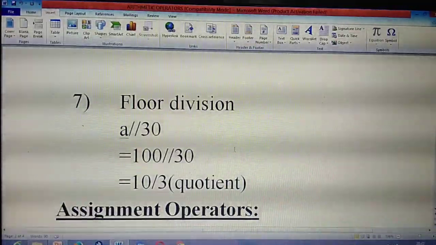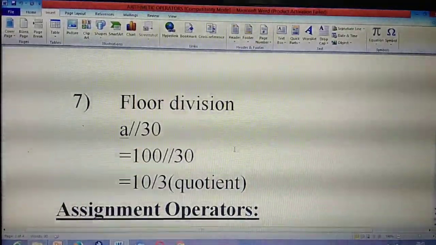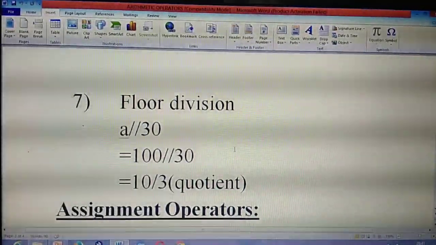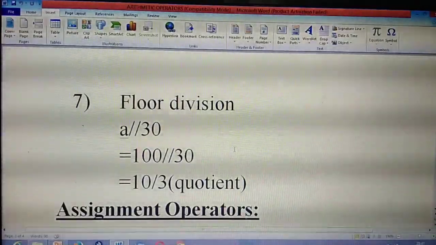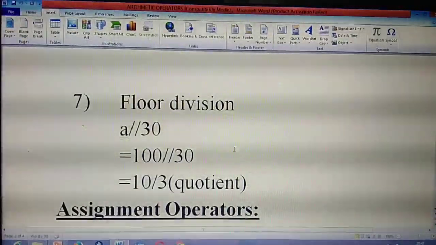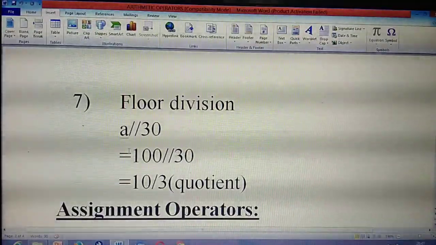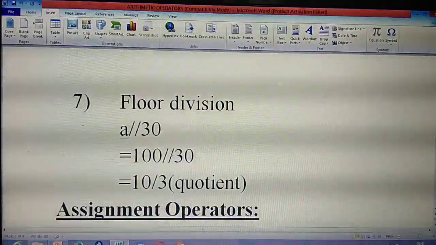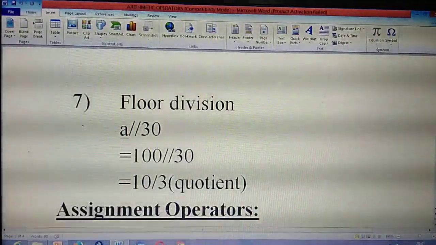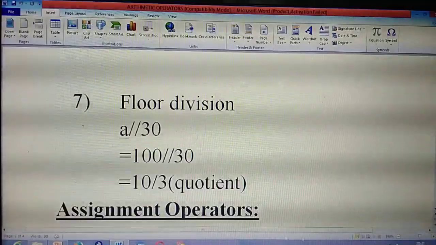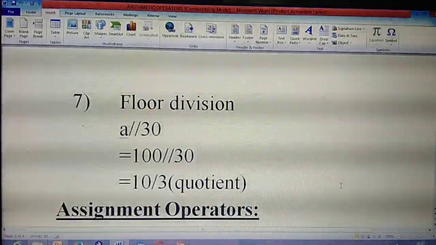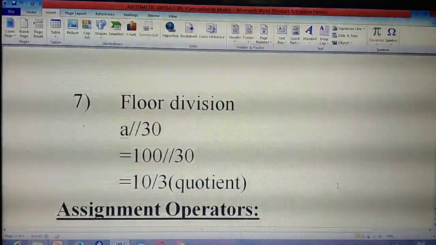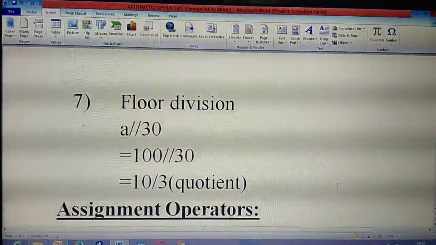So next thing is floor division. This is a very, very important question. Last year also they asked about floor division: they gave some numbers and asked you to find out the floor division of them. Two more questions were also asked like this. Okay. So listen, in floor division you need to divide, same as the modulus operator, and you should write the quotient as the answer. So what's the difference between modulus operator and floor division? In floor division you write the quotient as the answer.